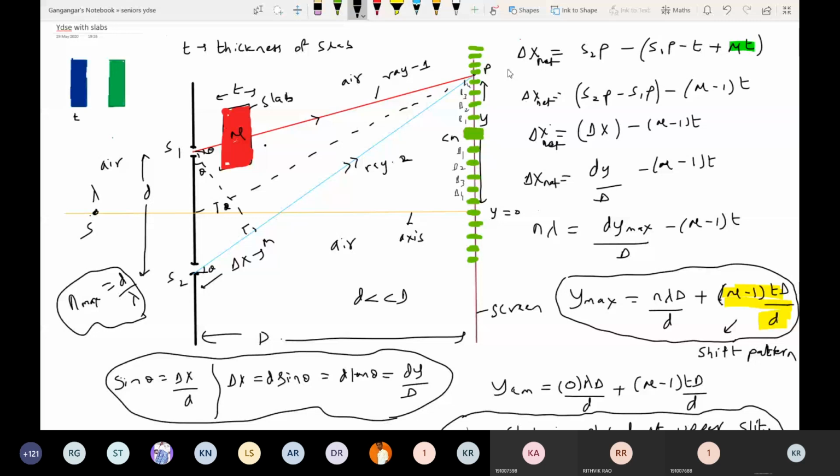Number of maxima on either side of center. Total number of maxima will be 2n max plus 1. The formula remains the same, that one.